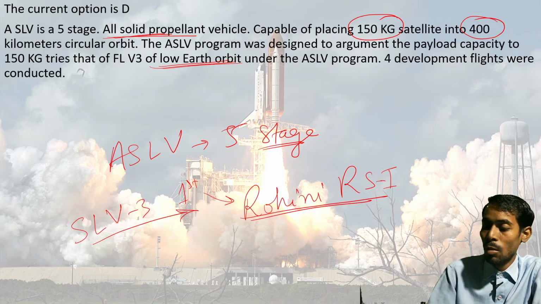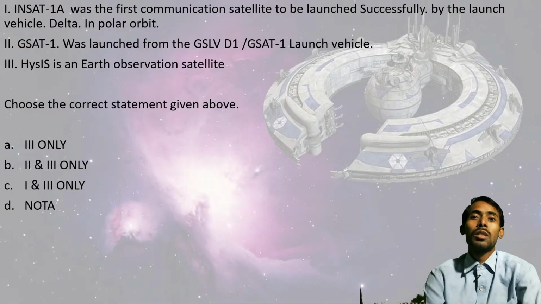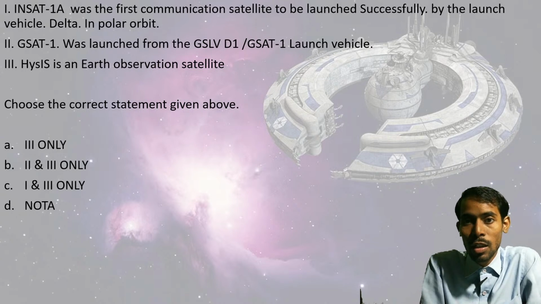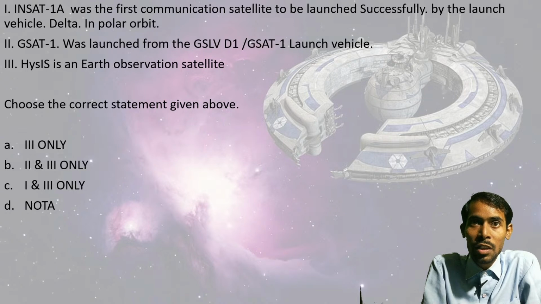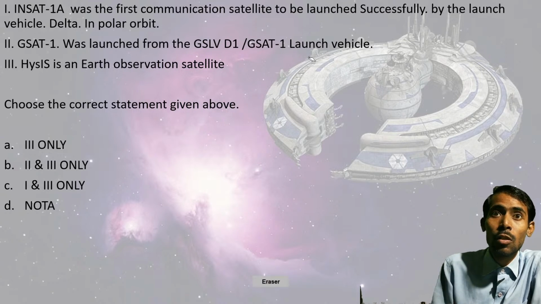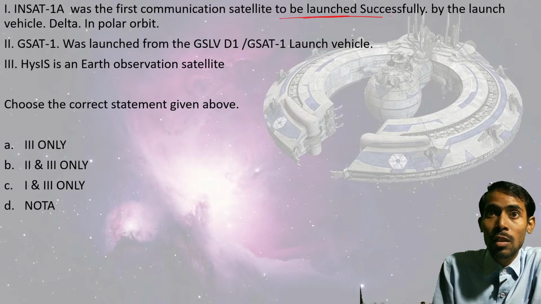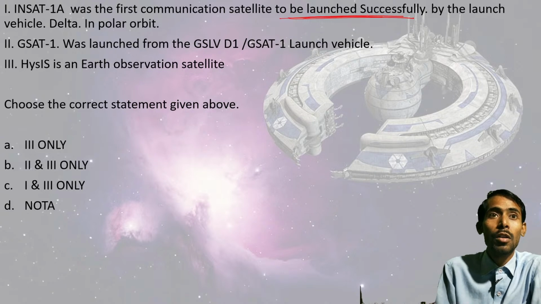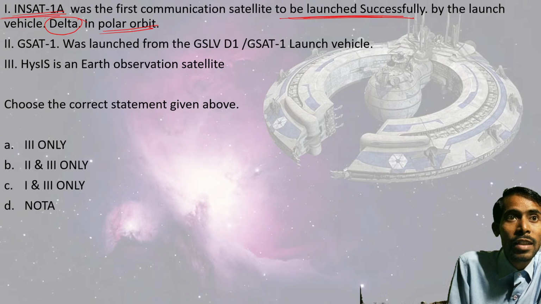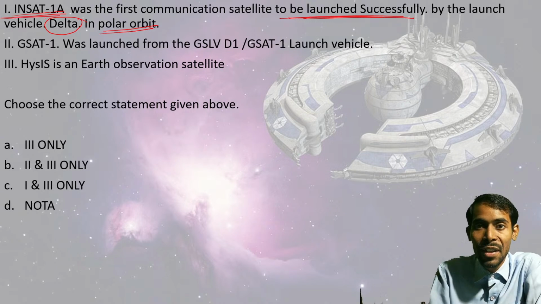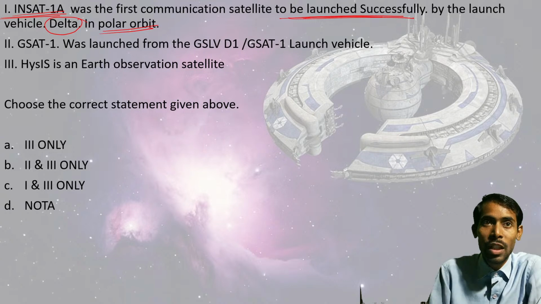Now moving further. Here you see three statements and you have to choose the correct ones. InSat 1A was the first communication satellite to be launched successfully, it says, by launch vehicle Delta in polar orbit. And what is the name of that first communication satellite? That is InSat 1A. This is the satellite name they have given.